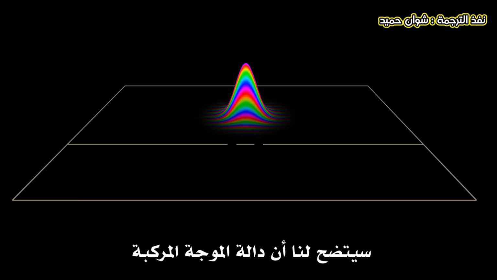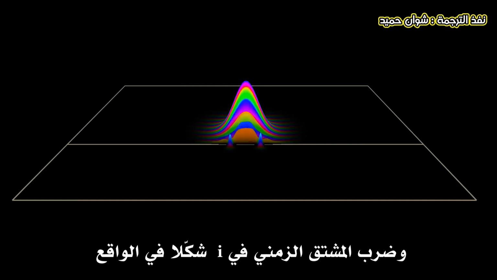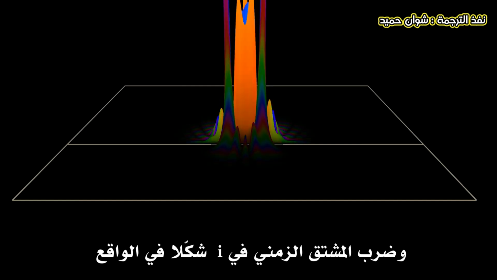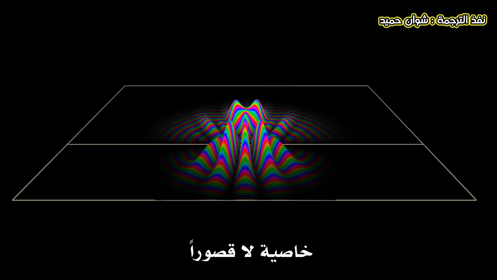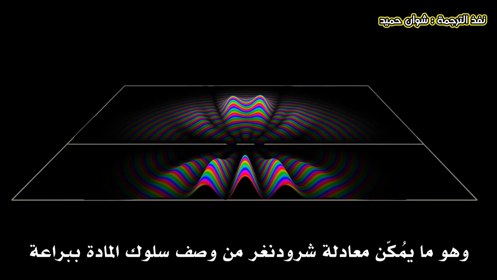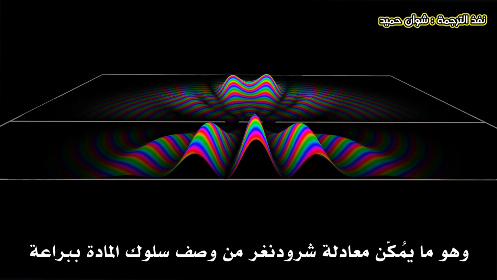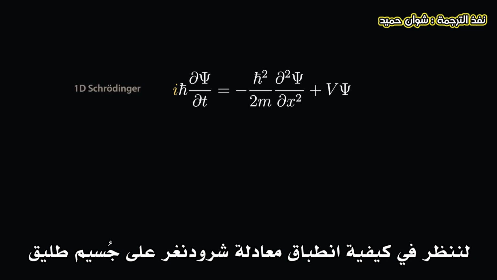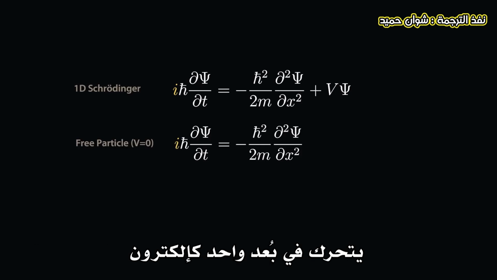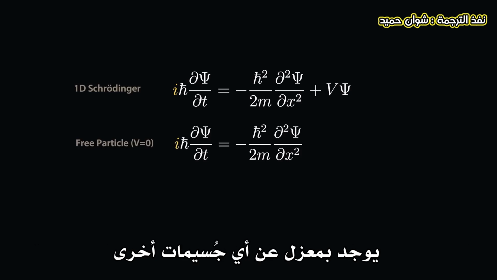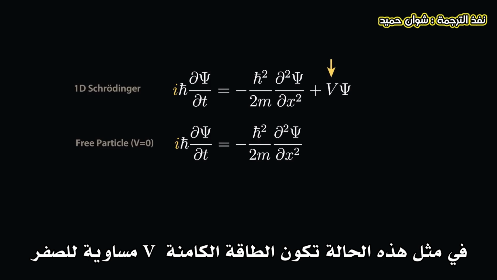As we'll see, the complex wave function and multiplication of the time derivative by i turned out to be a feature, not a bug. It allows Schrödinger's equation to elegantly describe the behavior of matter. Let's consider how Schrödinger's equation applies to a free particle in one dimension, such as an electron far away from any other particles. In this case, our potential energy V is 0.